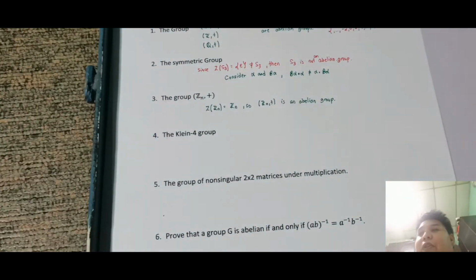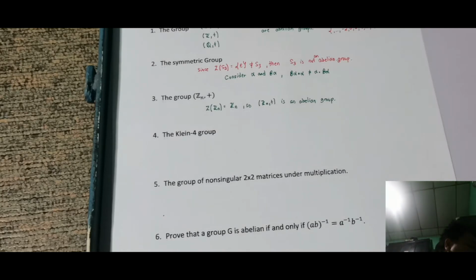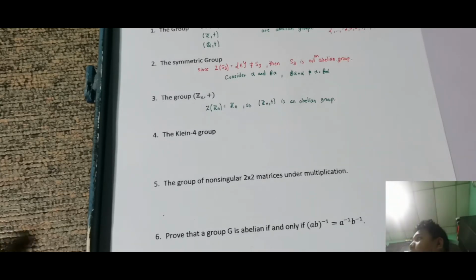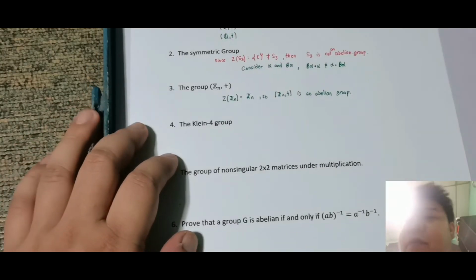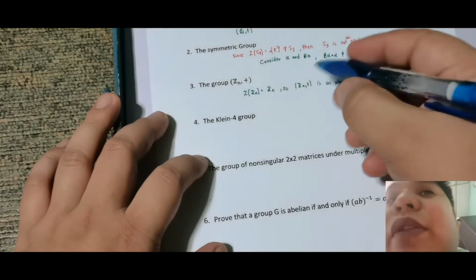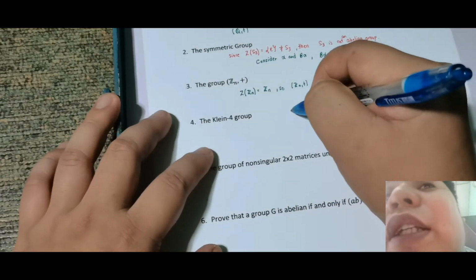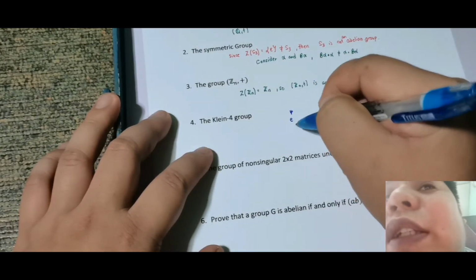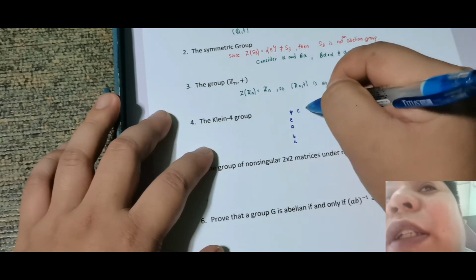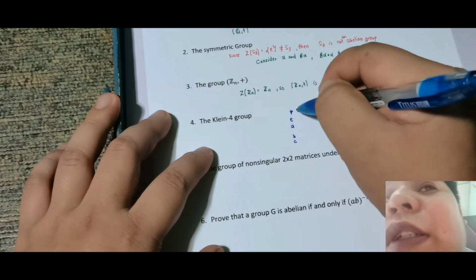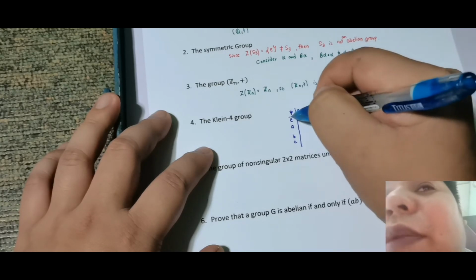Next is number 4. So I guess hindi natin ito napag-usapan last time, no? So medyo binabalik-balikan ko lang, nire-recall ko lang kayo. So sulat ko lang tong ating Klein 4 group. So ano ba yung laman ng Klein 4 group? Ito, lagay ko lang, asterisk. So this is E, A, B, C. This is E, A, B, C. So ito yan, mga element na yan.